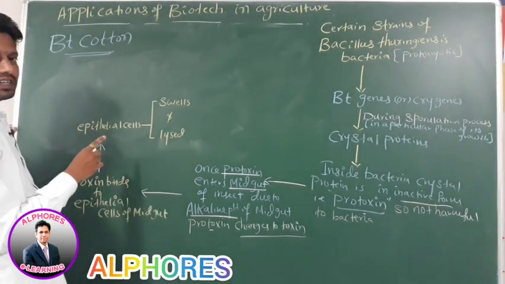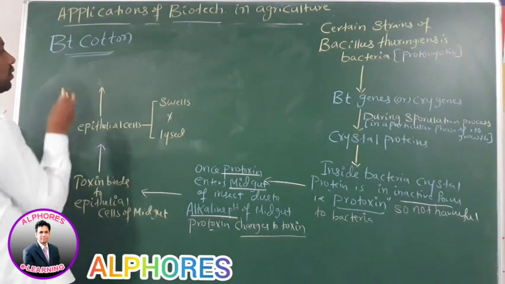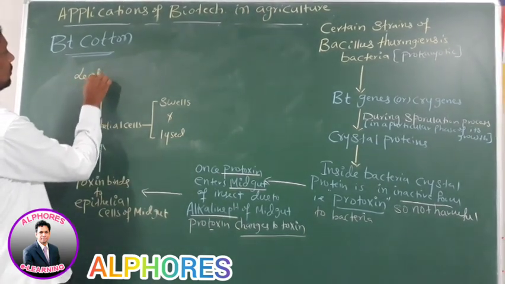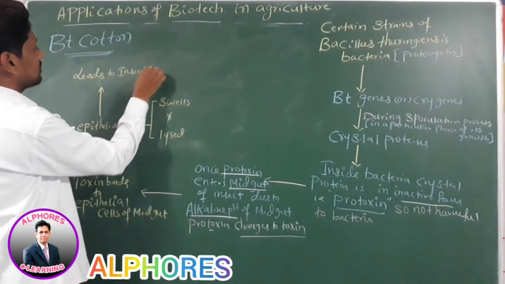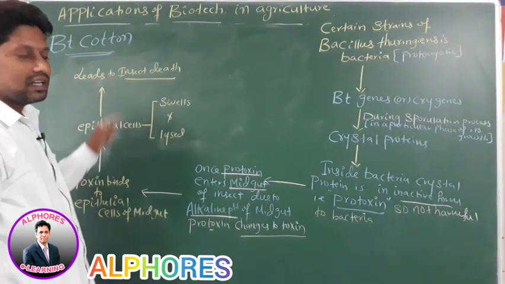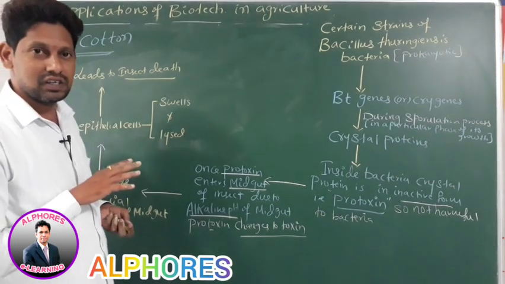As these epithelial cells are bulged and finally lysed, it leads to insect death. Is this concept clear?